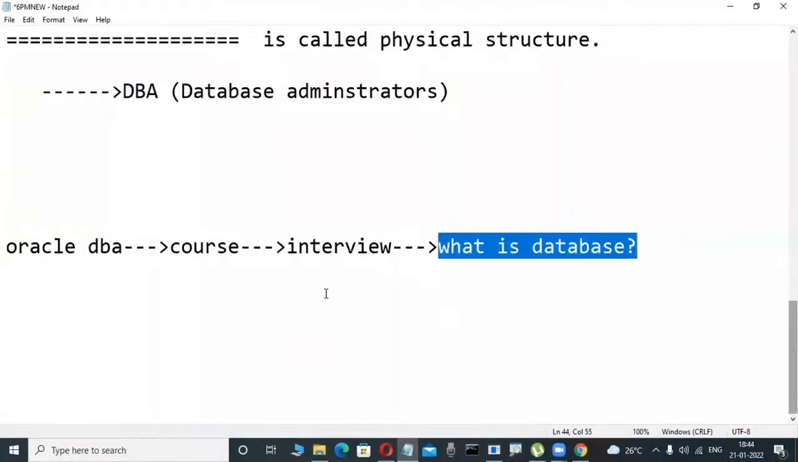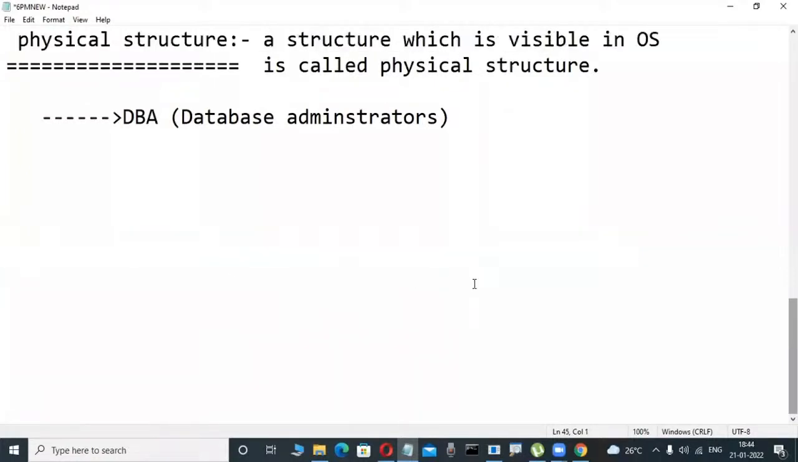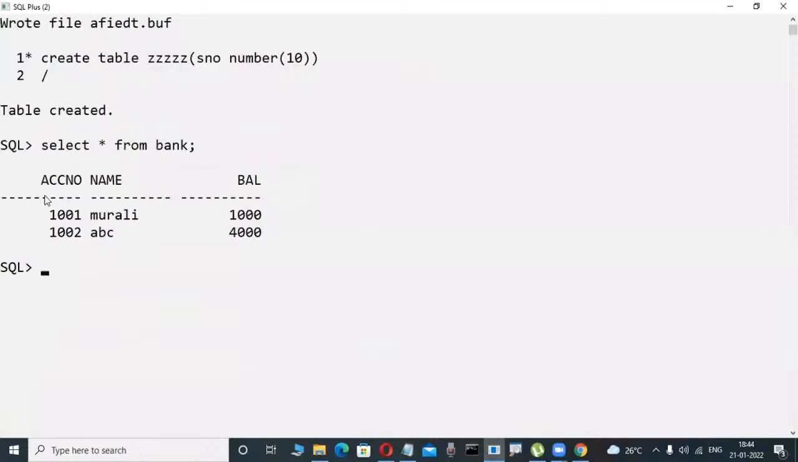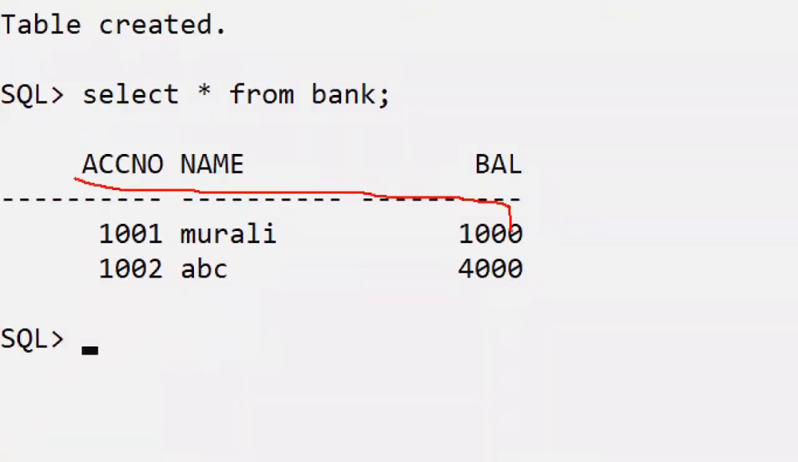Suppose I'm a developer, not an administrator. I'm a Java developer, a SQL developer, a PLSQL developer, a Python developer, like that. These developers are attending an interview. What is a database? Generally, the developers answer in terms of logical structure. They say it is a place where we can store a structured collection of data. Is this a structured collection of data or not?